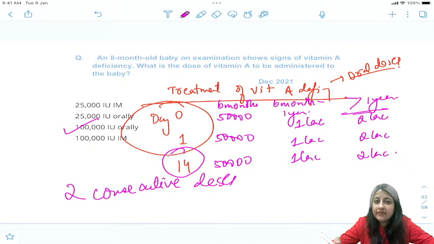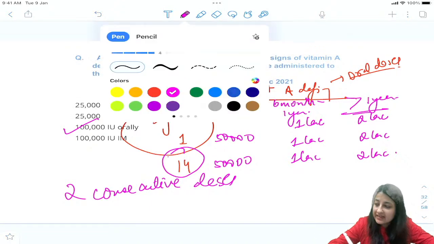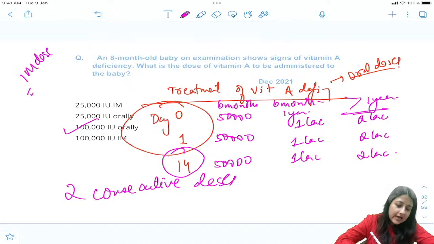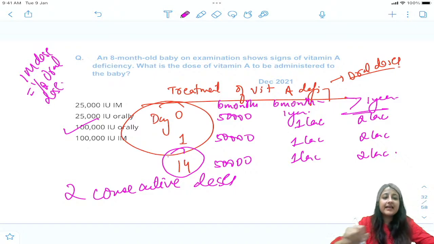Is it clear, everybody? If you have to give an IM dose, remember, IM dose is half of the oral dose. Yes, I can repeat it.